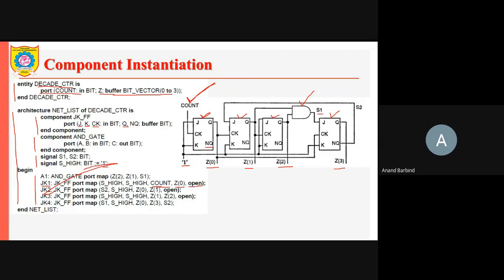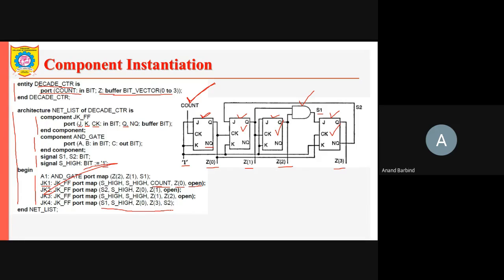Accordingly, JK2 is the second instance. So for JK2, you can see that S2 is high, Z0, Z1, and open. Like this, the connections for JK2 are specified. In a similar fashion, connections for JK3 are specified in this list, and finally the fourth JK flip-flop and its connections are specified.